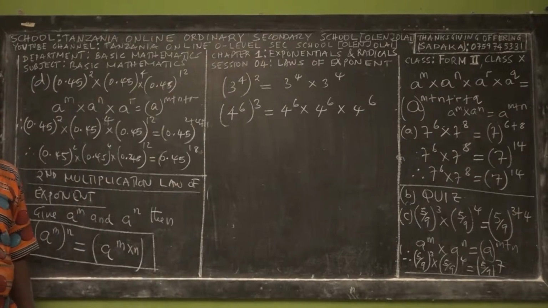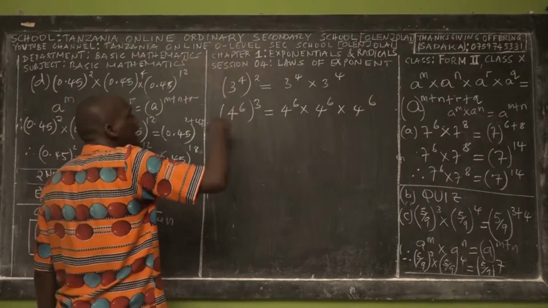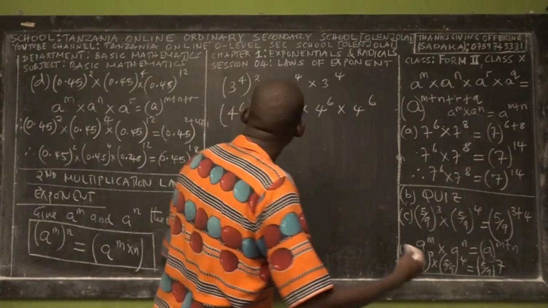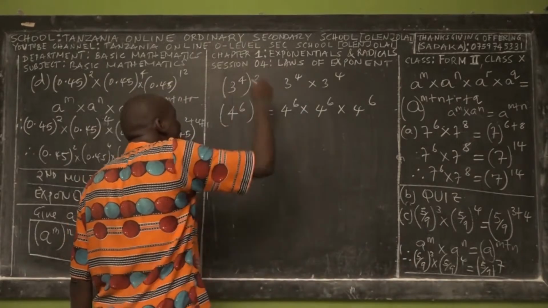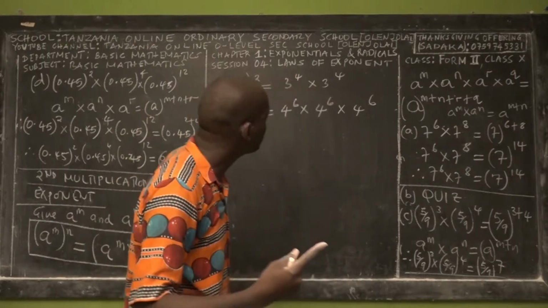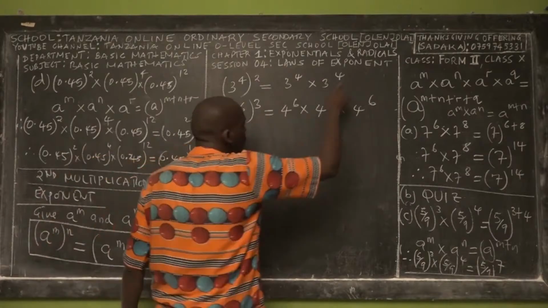That's the meaning of this 3. It means this 4 power 6 has to multiply itself 3 times. This 3 power 4 has to multiply itself twice. So in mathematics, instead of writing the expanded form like this, we just write that this